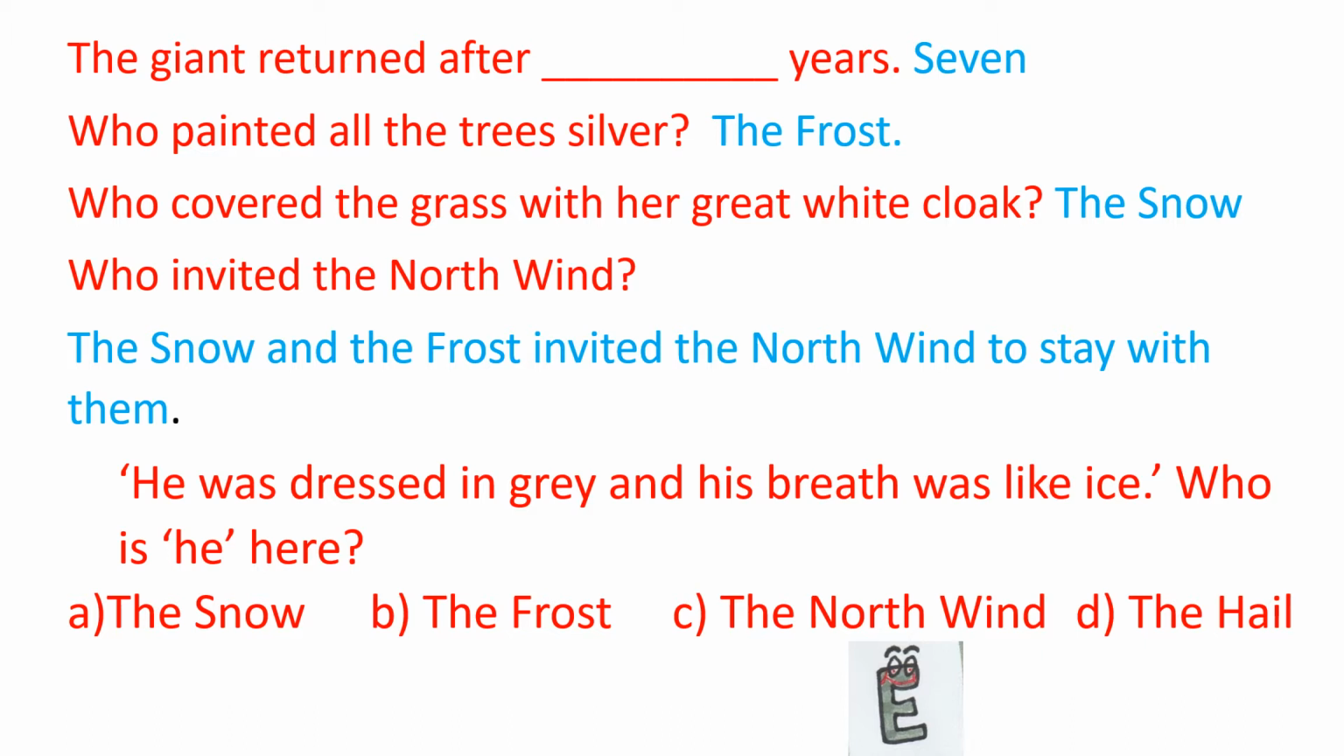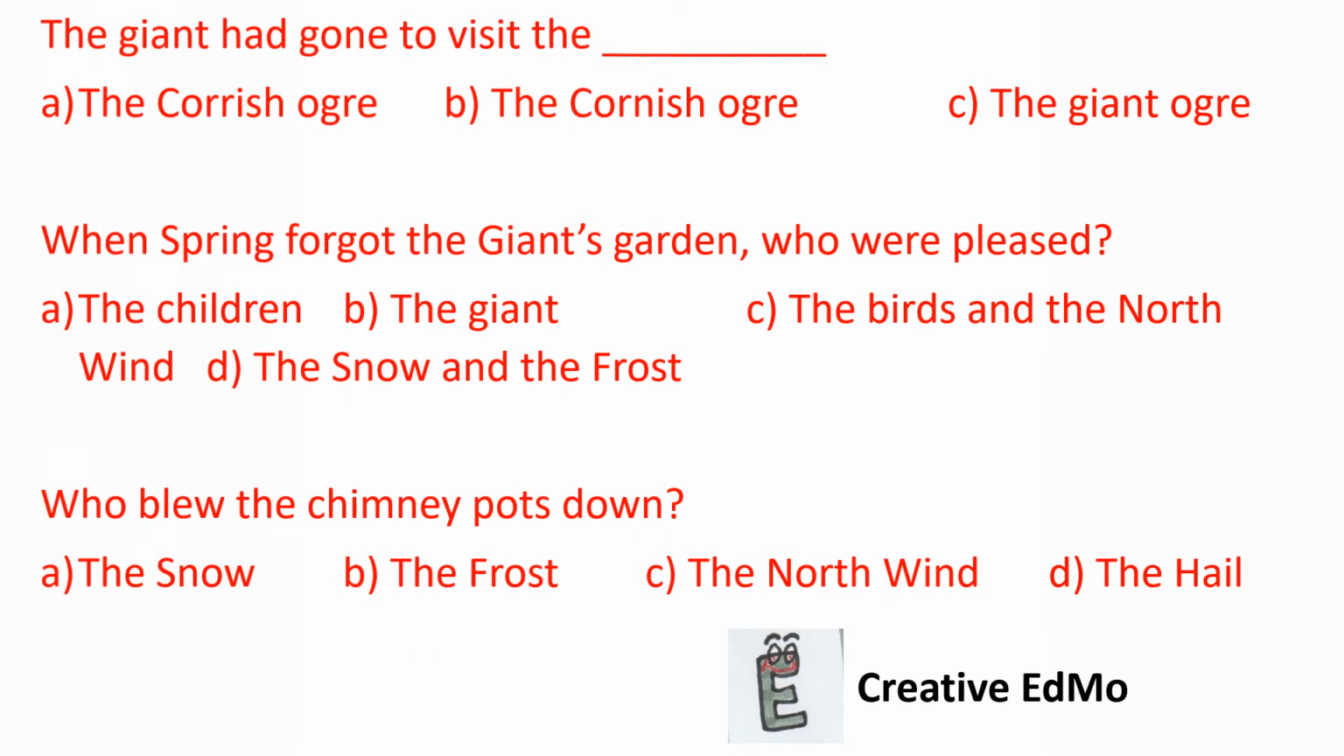Now, he was dressed in grey and his breath was like ice. Who is he here? Is it the snow, the frost, the north wind or the hail? The answer is the hail, D part. The giant had gone to visit the dash. The Cornish ogre, the Cornish ogre or the giant ogre? Answer is B, the Cornish ogre.